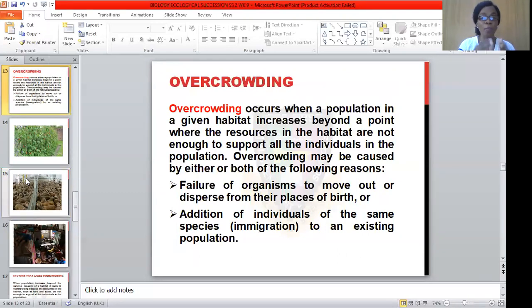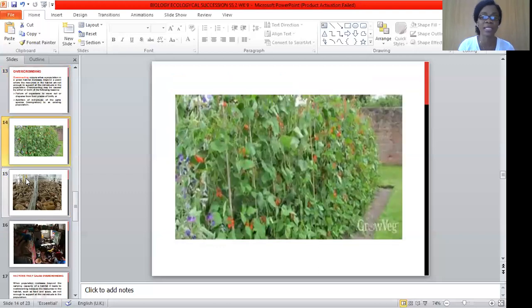Like I said, overcrowding arises where the resources can no longer go around the required population of a place at that particular time. That is, food, water, and some other things are not enough to go around the place because the population in that place has been overcrowded. They are more than the required. That is what overcrowding is.